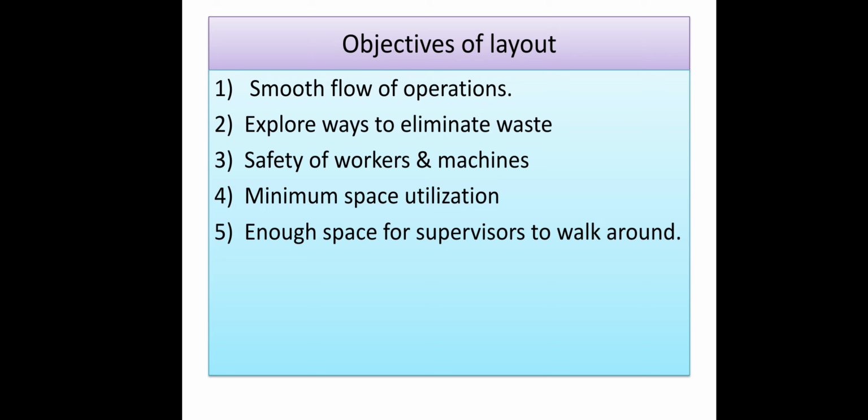Then, explore ways to eliminate waste. Another objective of arranging the machinery, processes and services in a good way is to eliminate wastage. Suppose there is no proper arrangement of machineries, obviously there will be wastage of raw material, wastage of in-process material, or wastage of human resources or workers. So if there is a proper designing of layout, the wastage will be eliminated, and if wastage is eliminated, obviously there will be minimum production cost and maximum output.